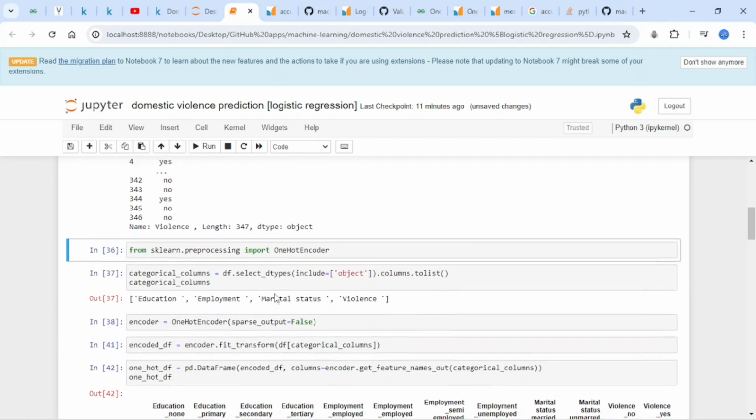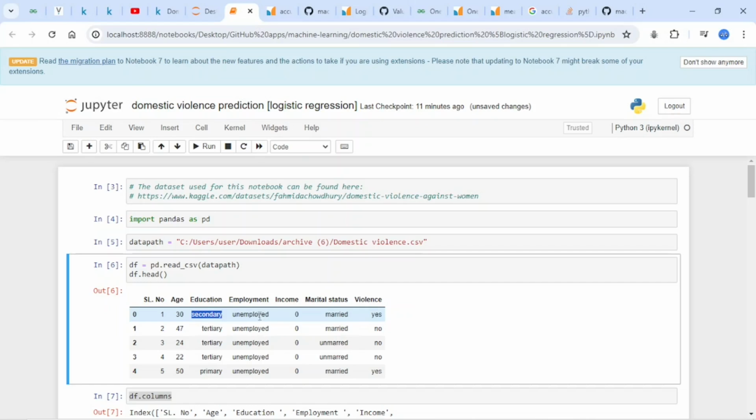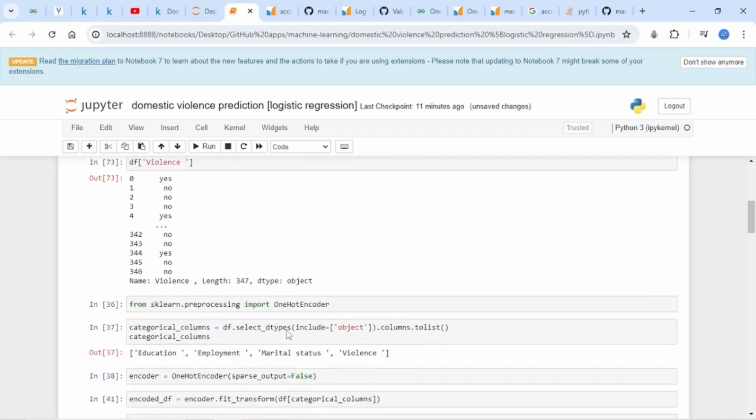Next, because I'm trying to predict the likelihood of violence, there are some columns here that are not numerical, they have categorical values. These are what I have to convert to numerical values. In this case I used one-hot encoding from sklearn, to help me convert education, employment, and marital status to numerical values. So this is what I did here.